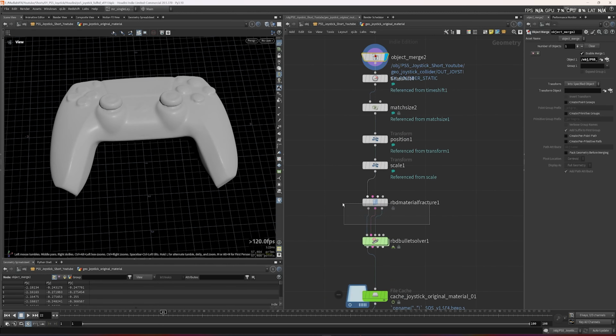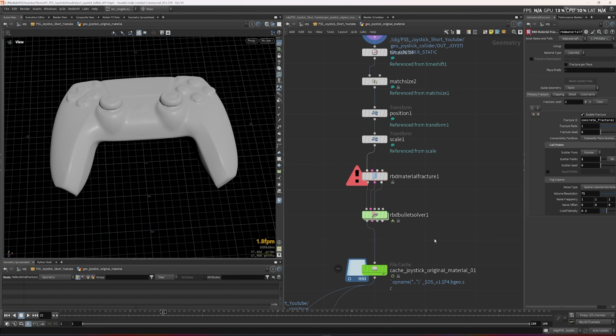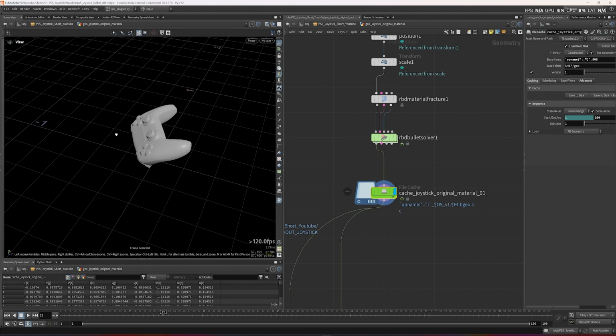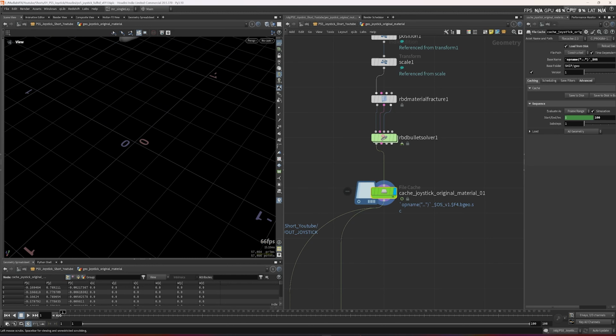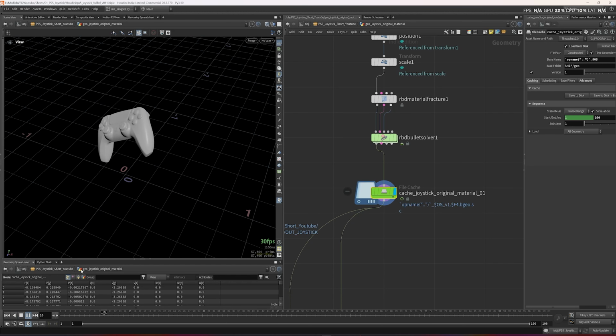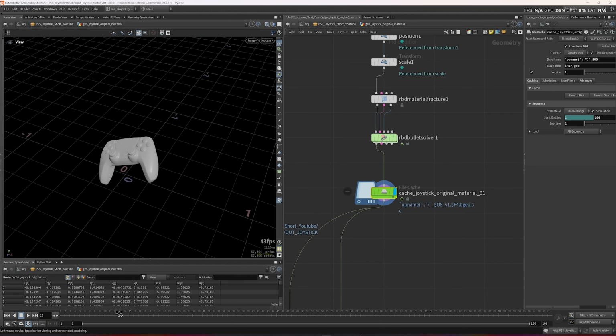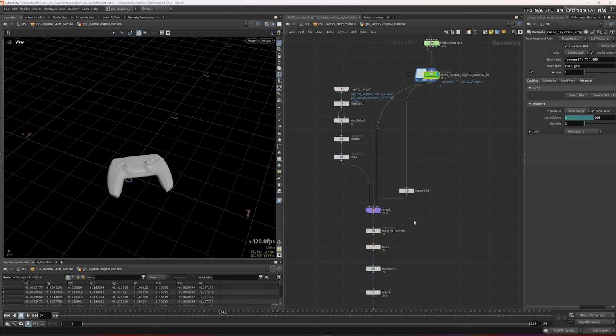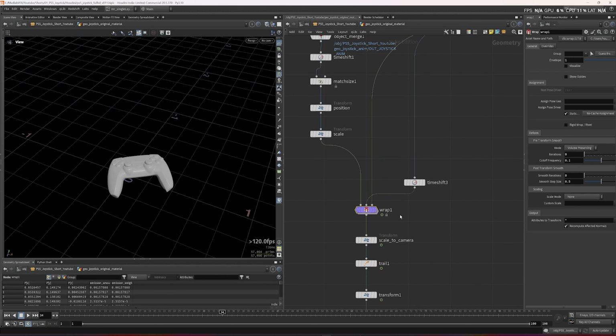After that, I just create a material fracture and an RBD bullet solver, and that's the final RBD simulation. A simple simulation, just a single piece falling on the ground. I'm using an AG8 rapid point cloud deformer.